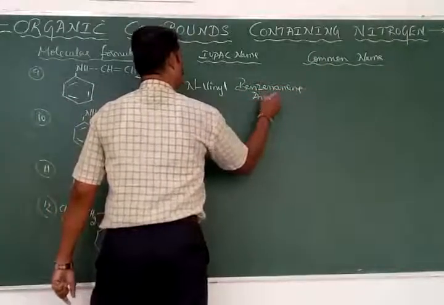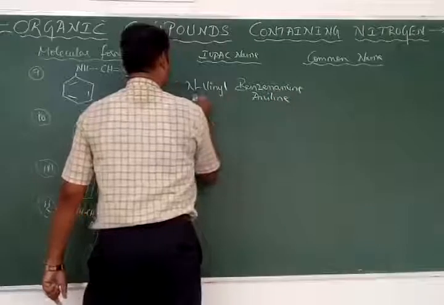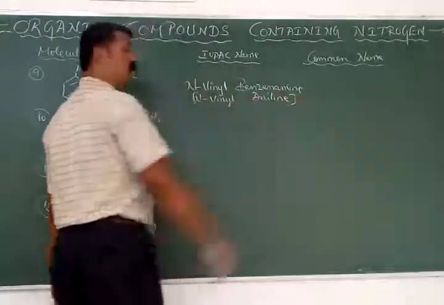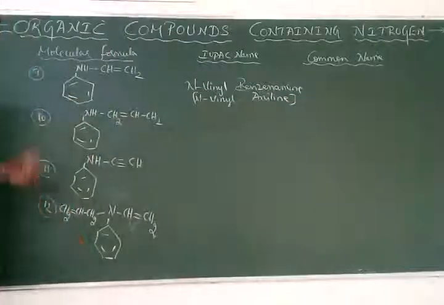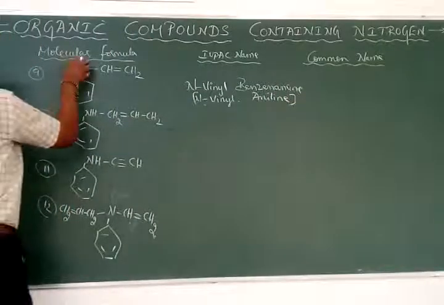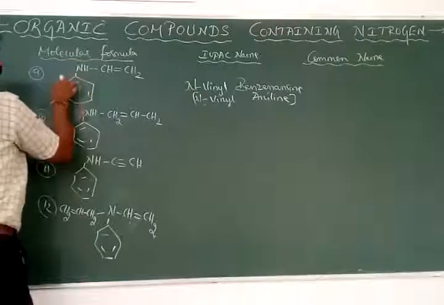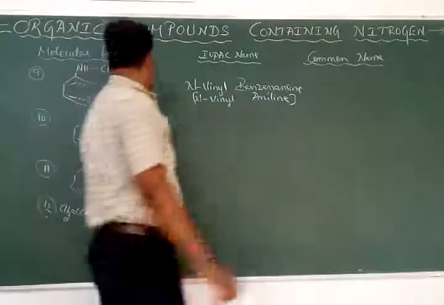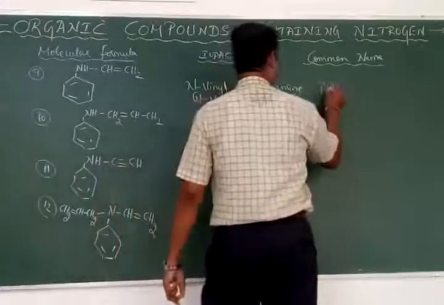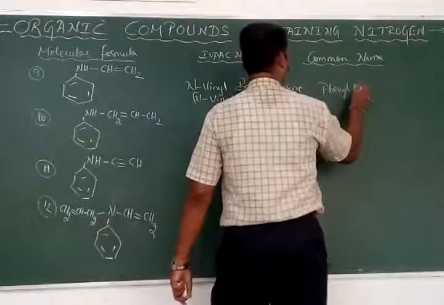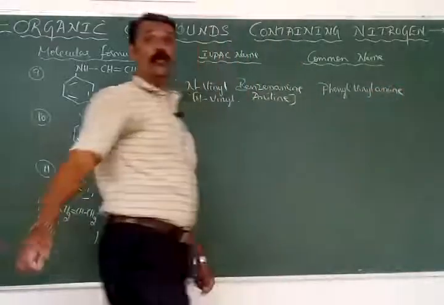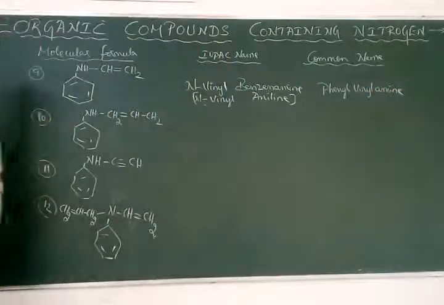Benzenamine we can also call by another name: N-vinyl aniline also. Aniline can also be referred to as the IUPAC ring. Then it's an example for a common system. Sorry, this is a secondary amine. This is the phenyl group, C6H5 is called phenyl. This is called the vinyl group. Which comes first? Phenyl vinyl amine.